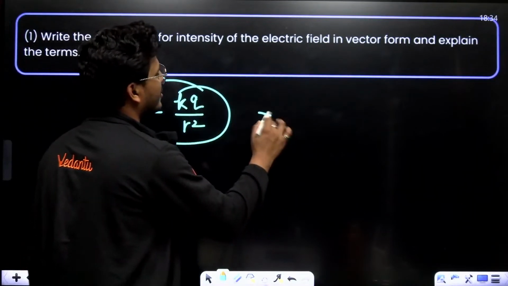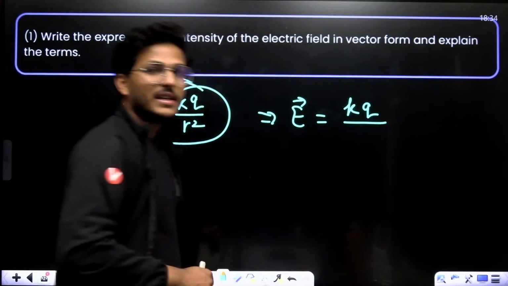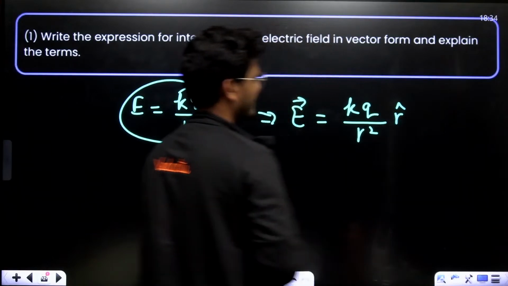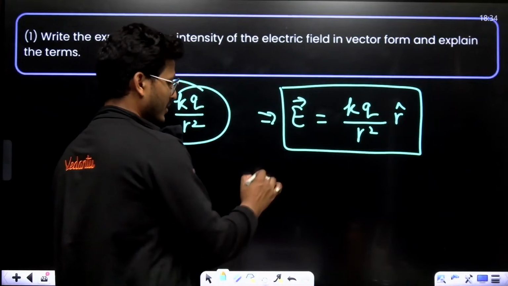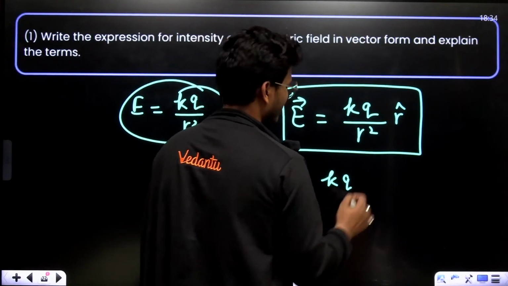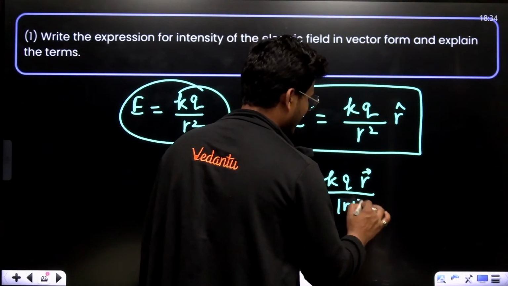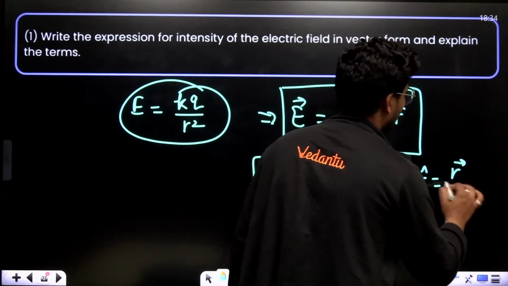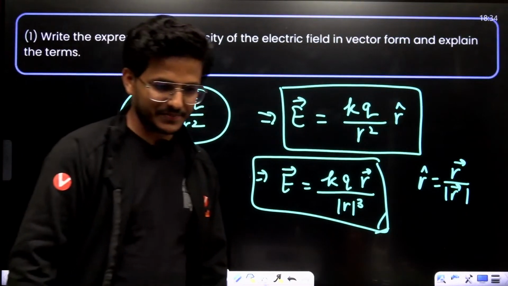Converted into vector form, E vector equals KQ upon r square times r cap. You can also write this as E vector equals KQ times r vector upon modulus of r vector cube, as r cap means r vector upon modulus of r vector.